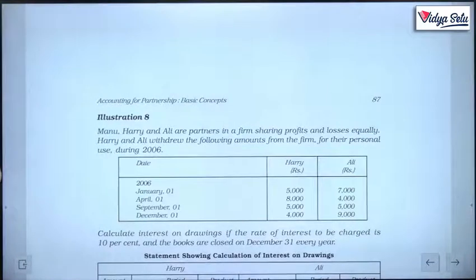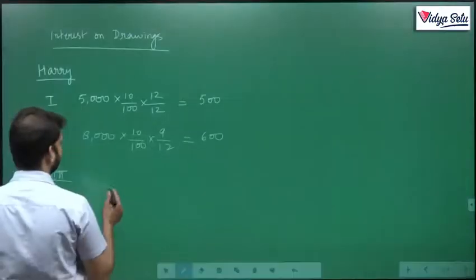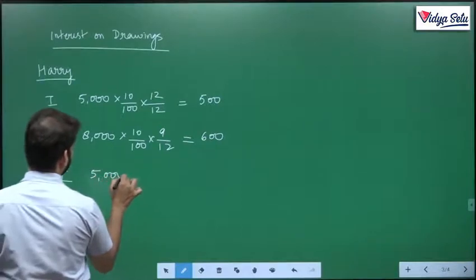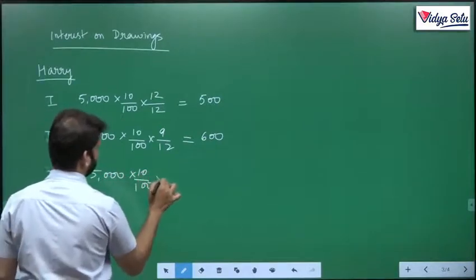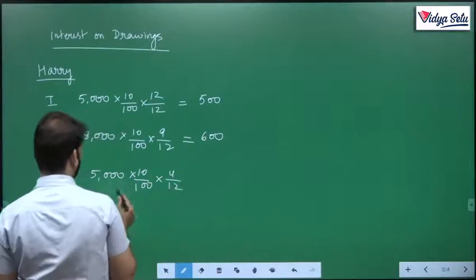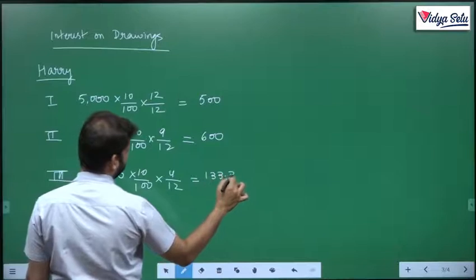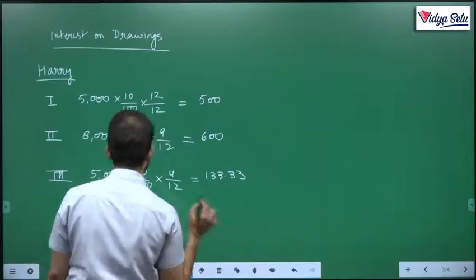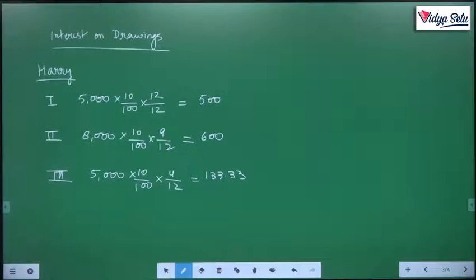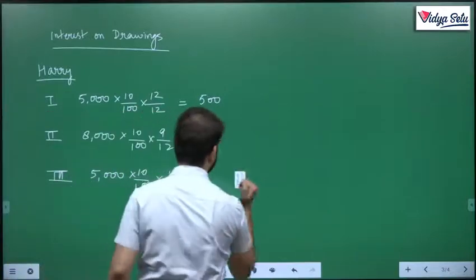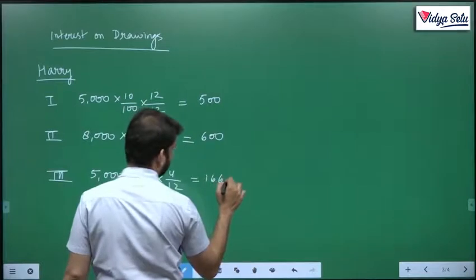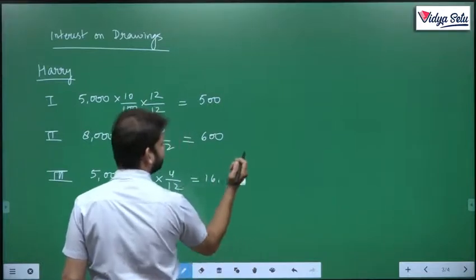So September, October, November, December, 4 months. 500 times 1 by 3 is 166.67, so I'll write down 167.